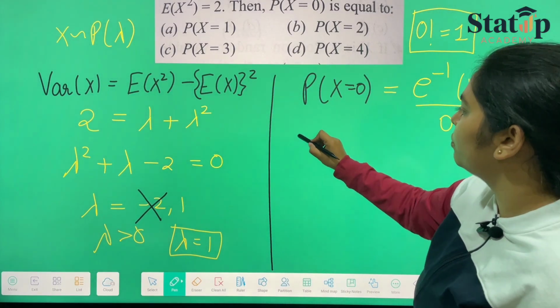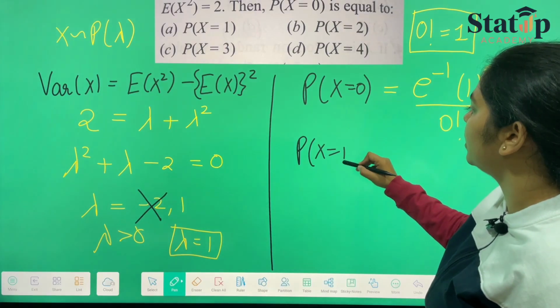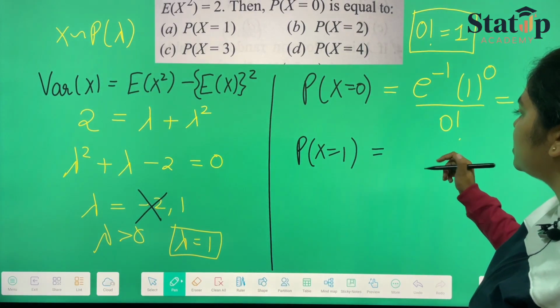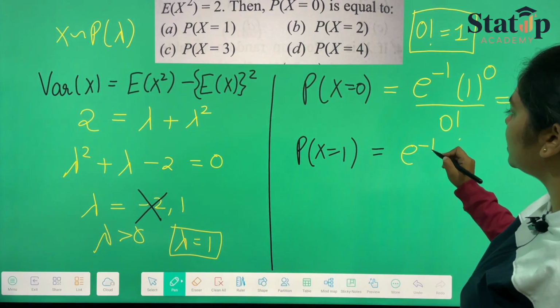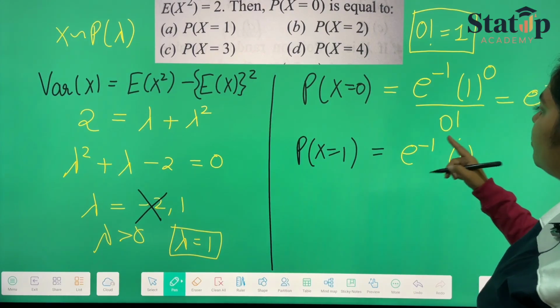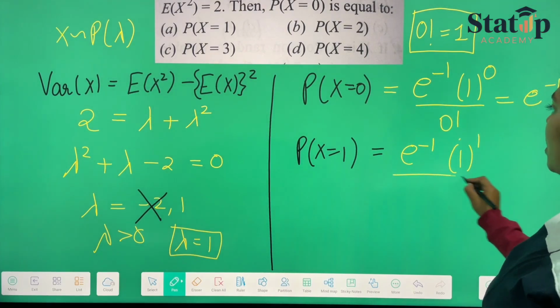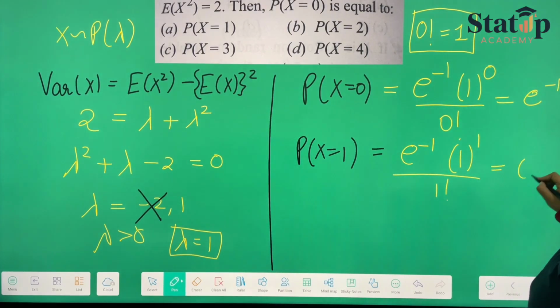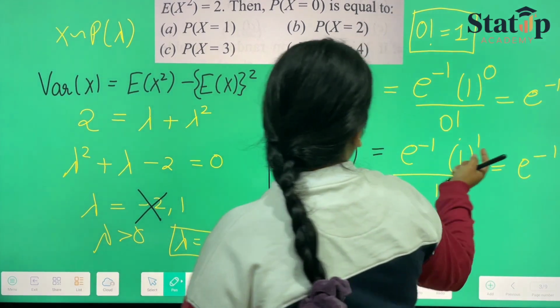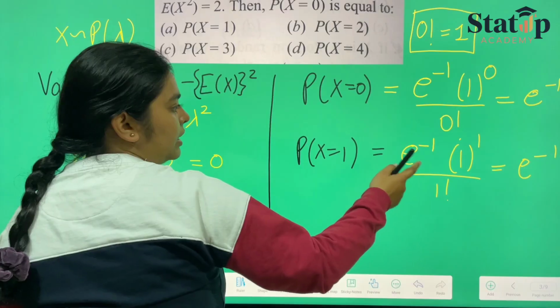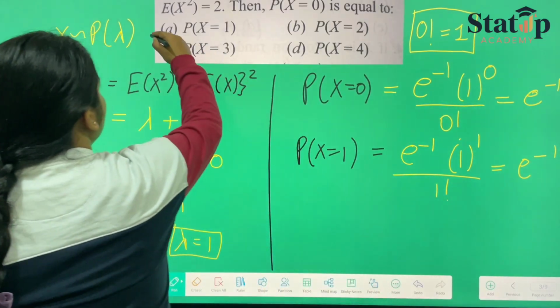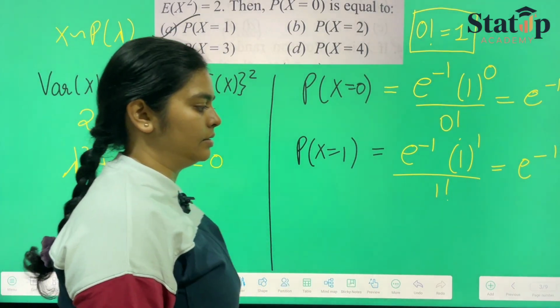Now let us check the probability that x equals 1. If we put x equals 1, e raised to the power minus lambda, 1 raised to the power 1 upon 1 factorial, which also comes equal to e raised to the power minus 1. And if we put 2, 3, 4, then it will be something multiplied by e raised to the power minus 1. Hence our option number A is the correct answer.